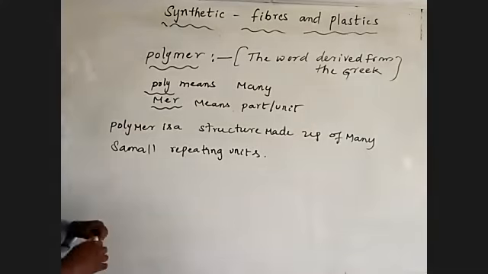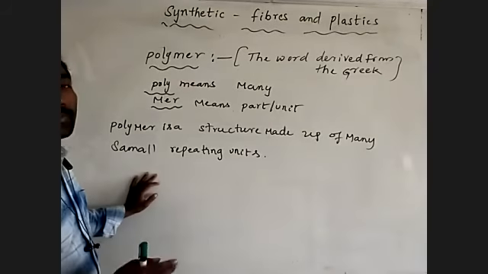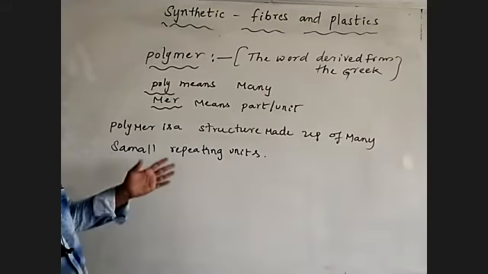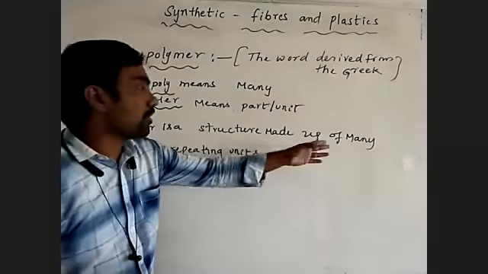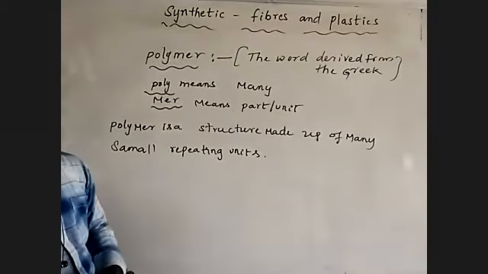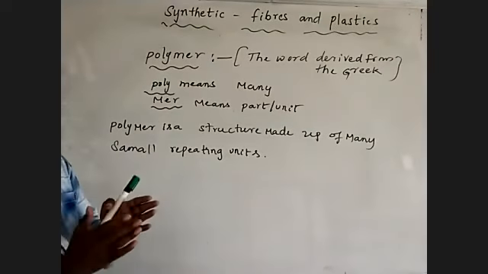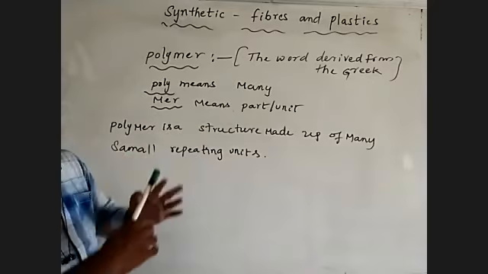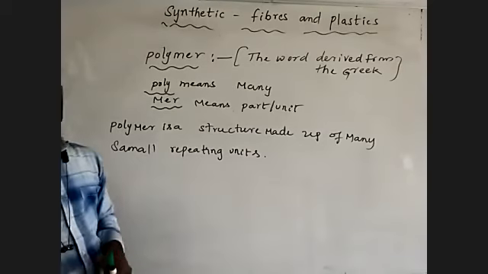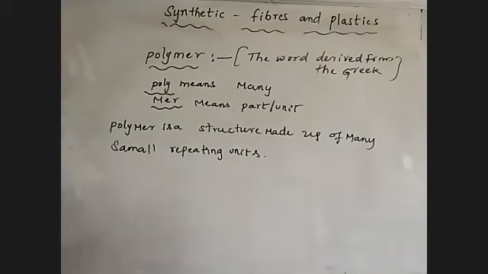It is a structure made up of many small repeating units continuously joined together. Those we call a polymer. Note that down.